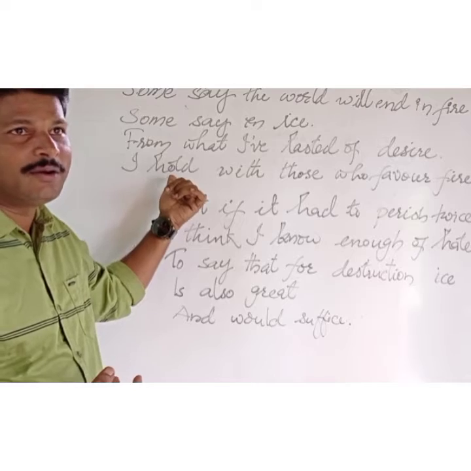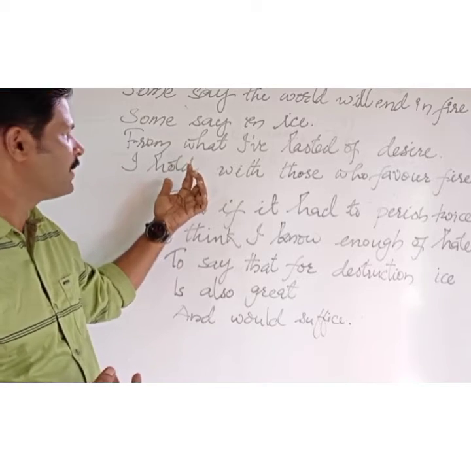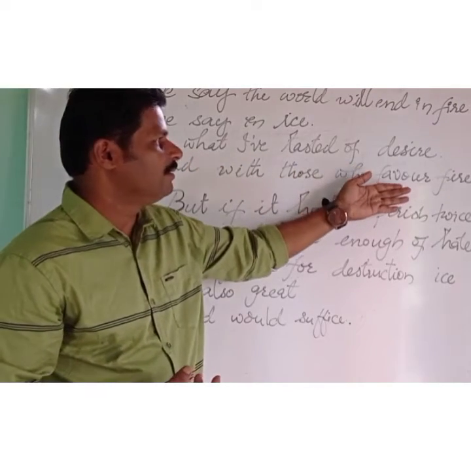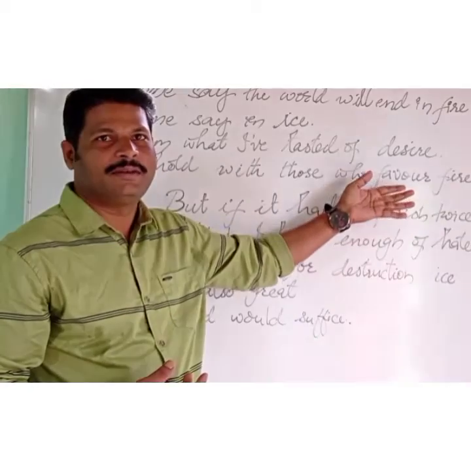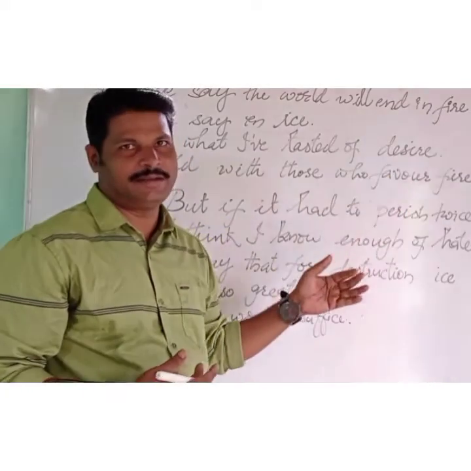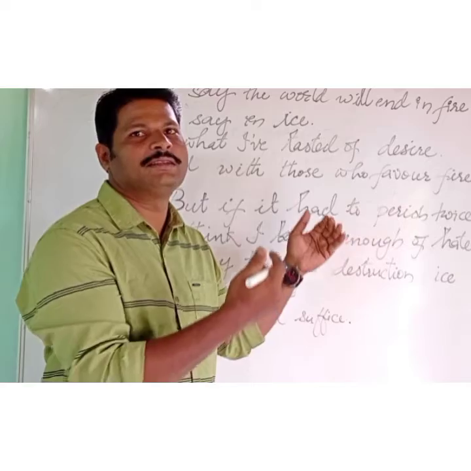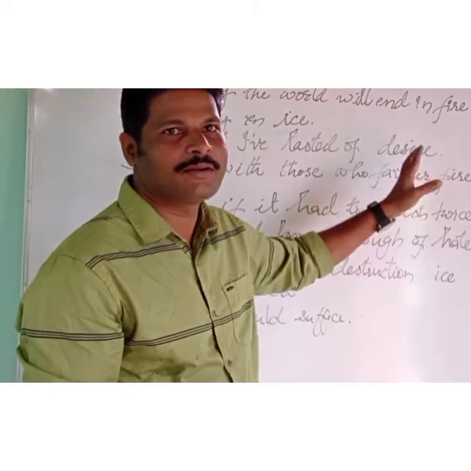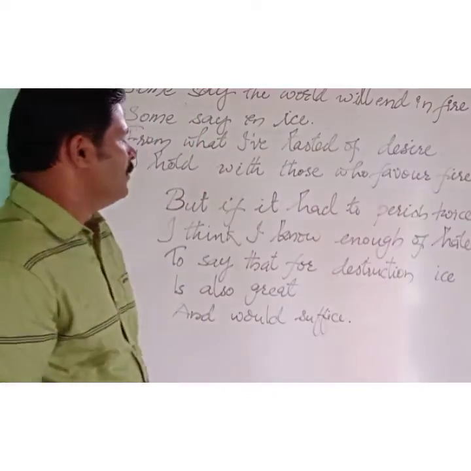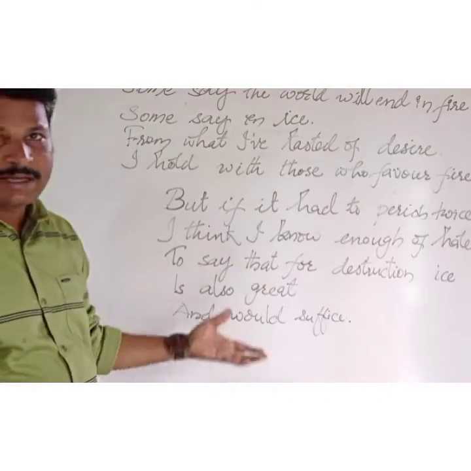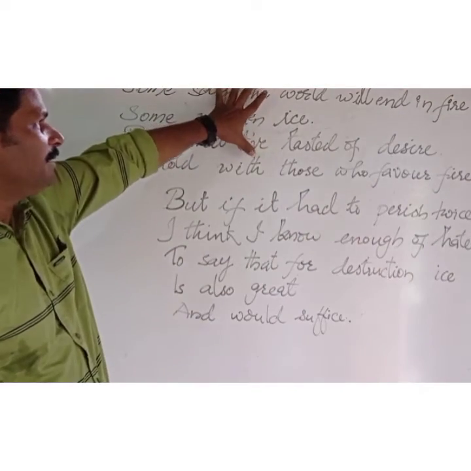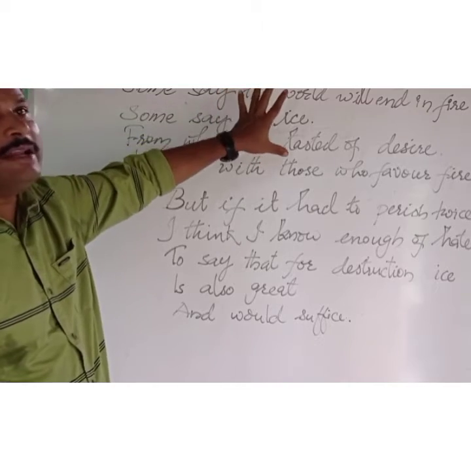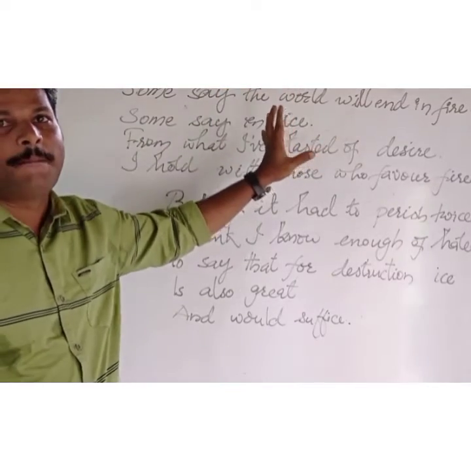I go with, I hold, I join. Okay. Favor. What is favor? He sides. He is in the company, on the side of the people who say the end of the world is in fire. Got that first answer? Okay, now let us move to the second. So, the first answer he explained, the end of the world is sure by fire.